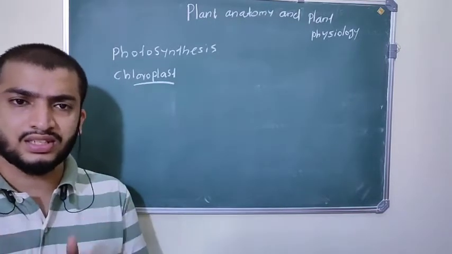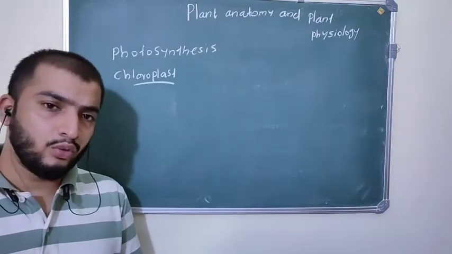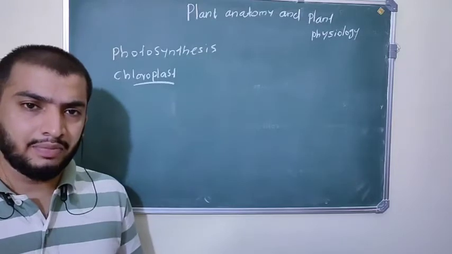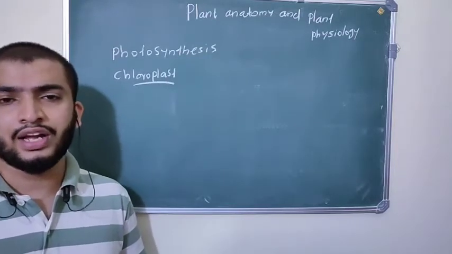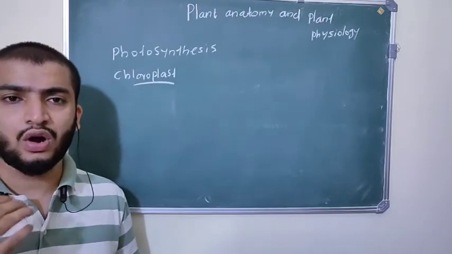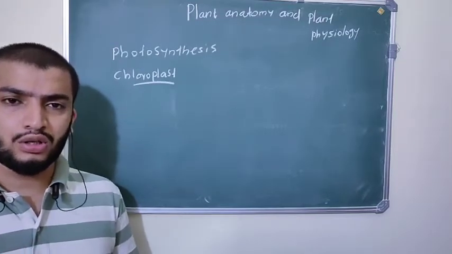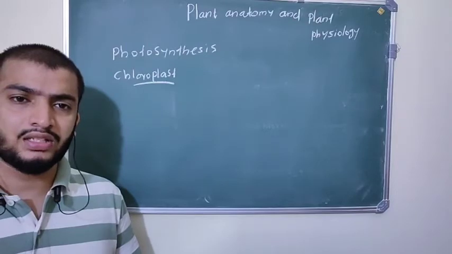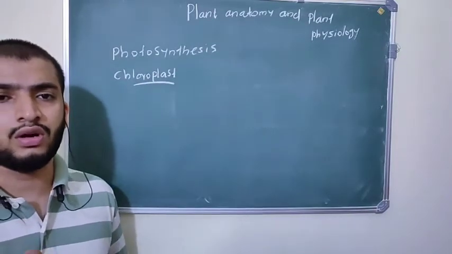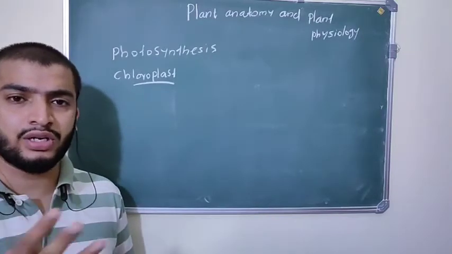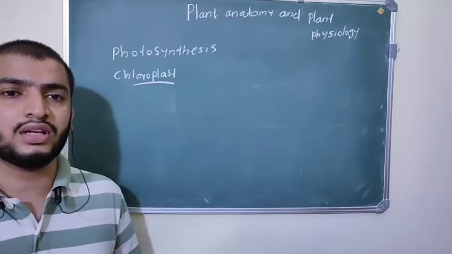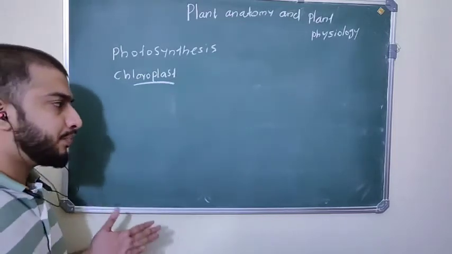Photosynthesis is a process by which autotrophic organisms like green plants, algae and chlorophyll-containing bacteria synthesize their own food. Autotrophic organism means an organism which can produce its own food. The majority of green plants and algae are autotrophic. They synthesize their own food.